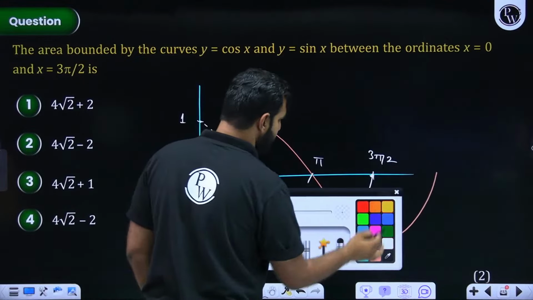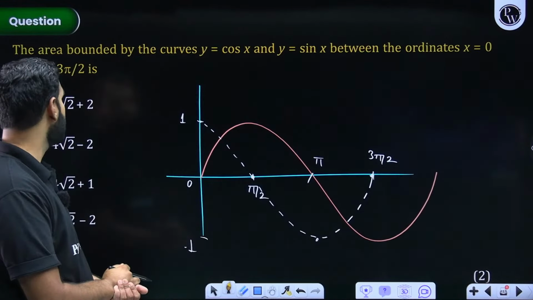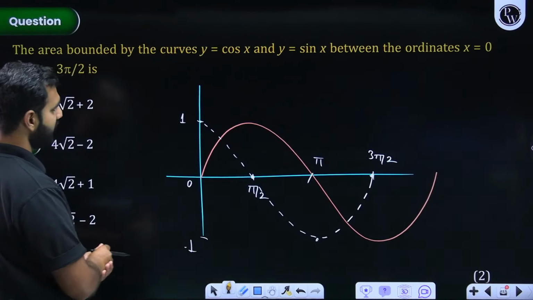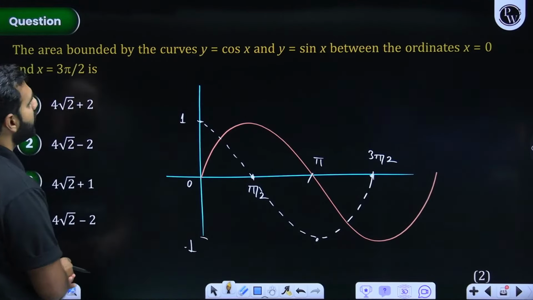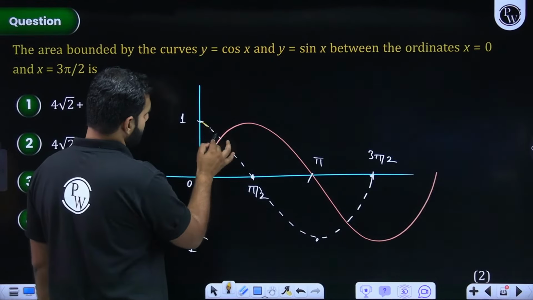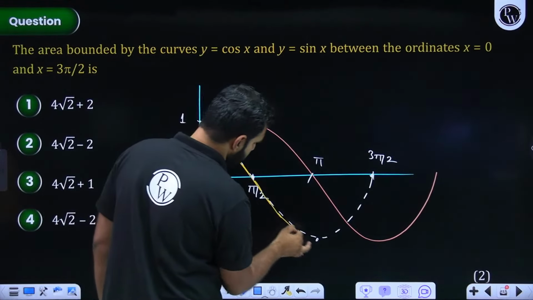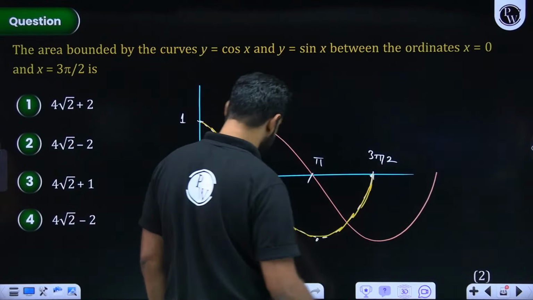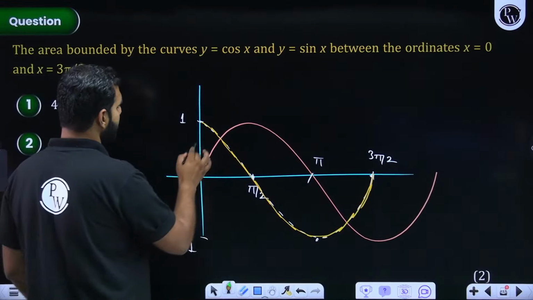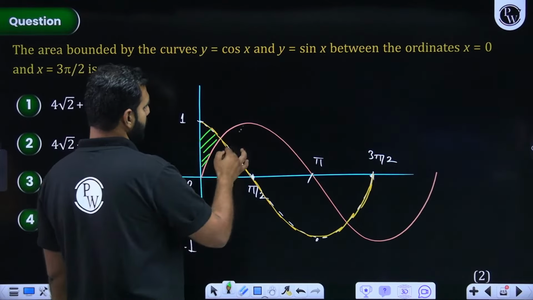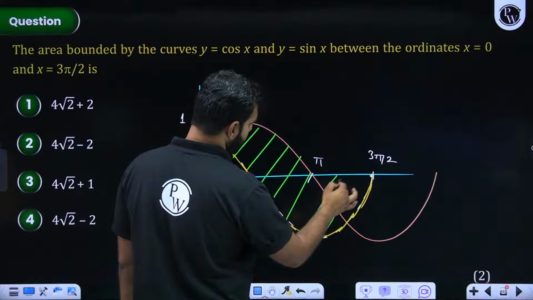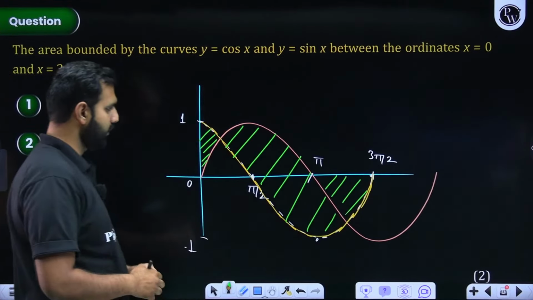Now we are asked the area bounded by sin x and cos x between 0 and 3 pi by 2. If somebody is asking you the area bounded by sin x and cos x, so this is your cos x. First of all, let me draw it. Everybody listening and understanding, all the participants? Now if I ask you the area bounded by sin x and cos x, this would be one of the regions, then this is your region, and then this could also be the region. Correct me if I'm wrong.